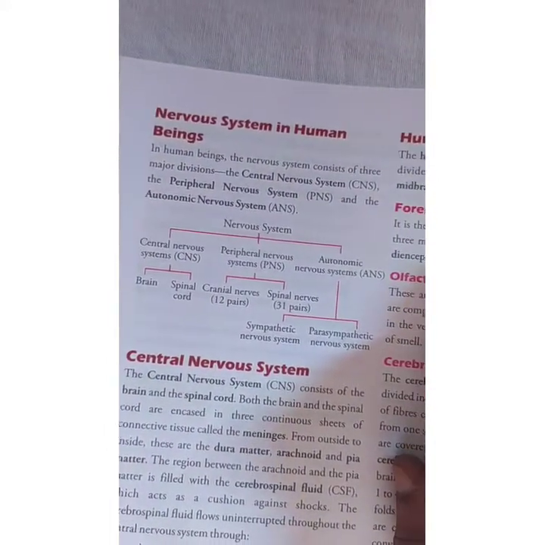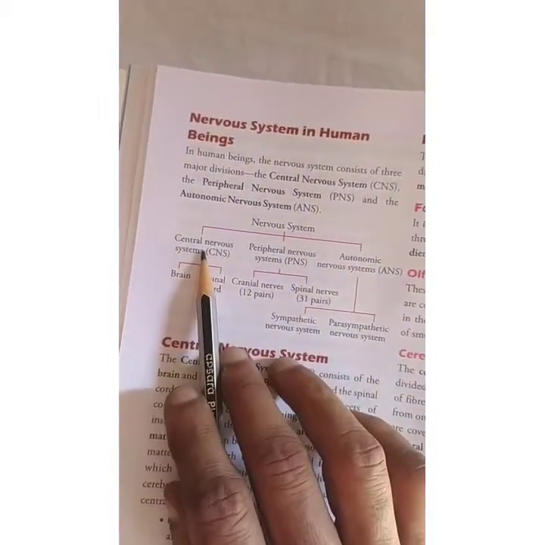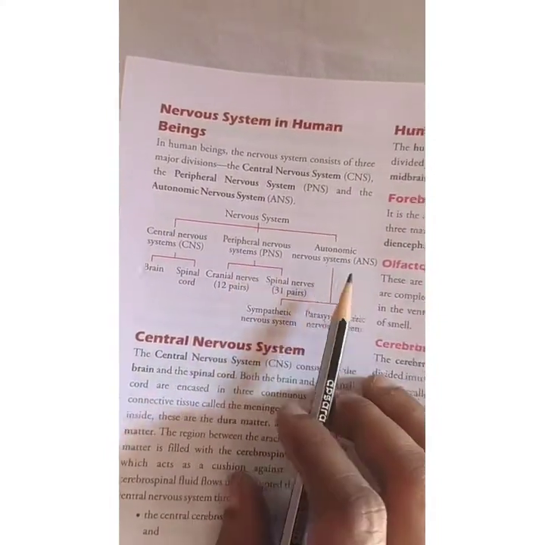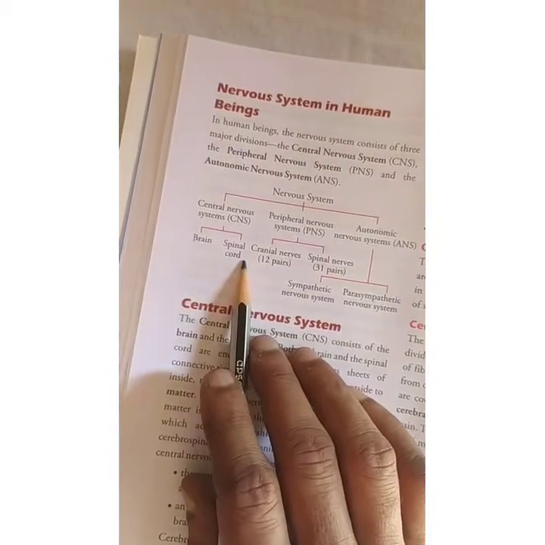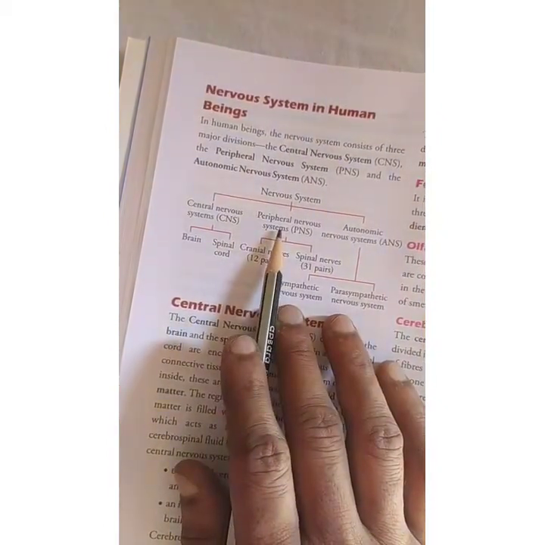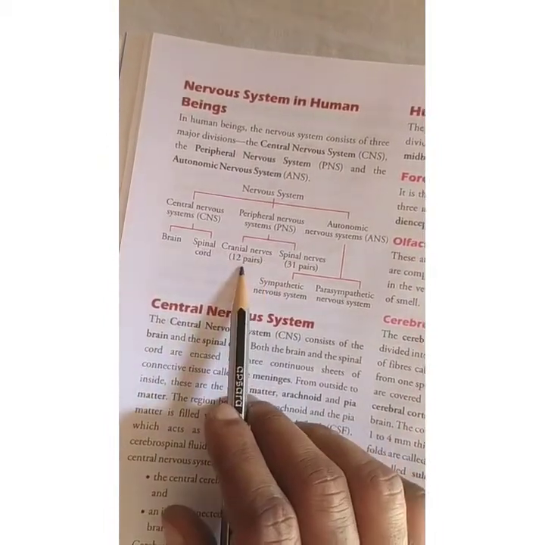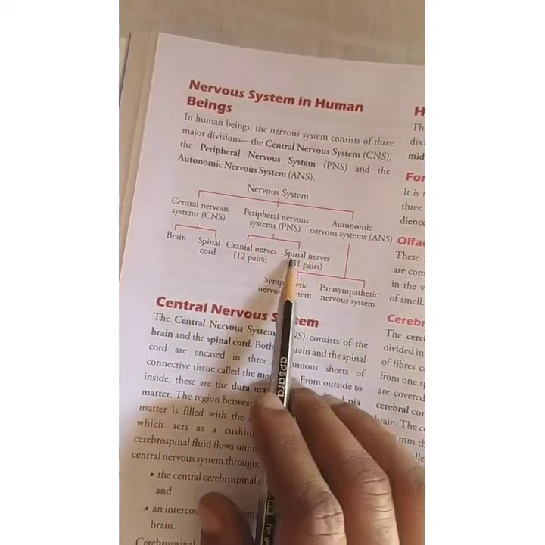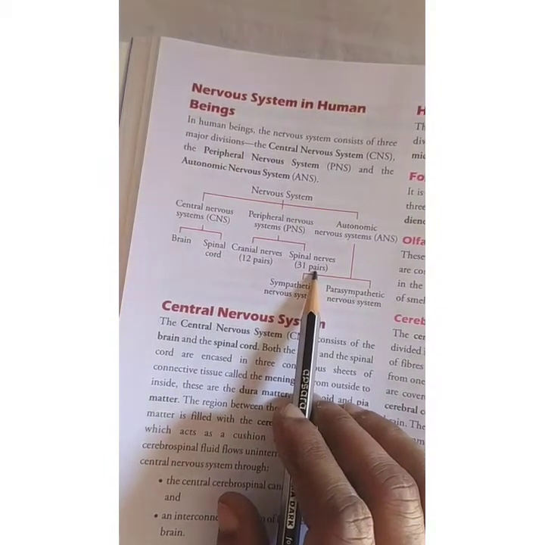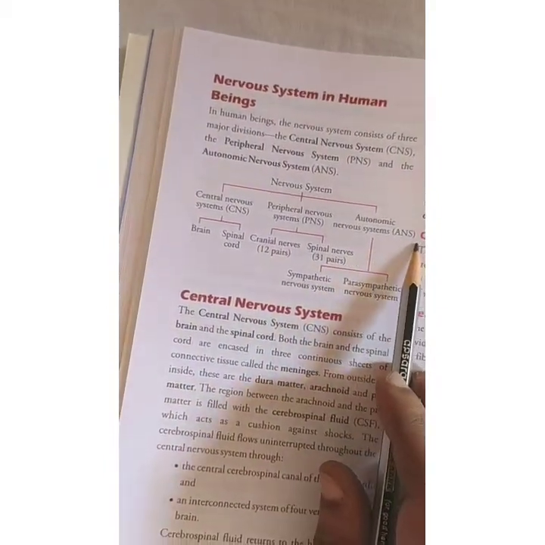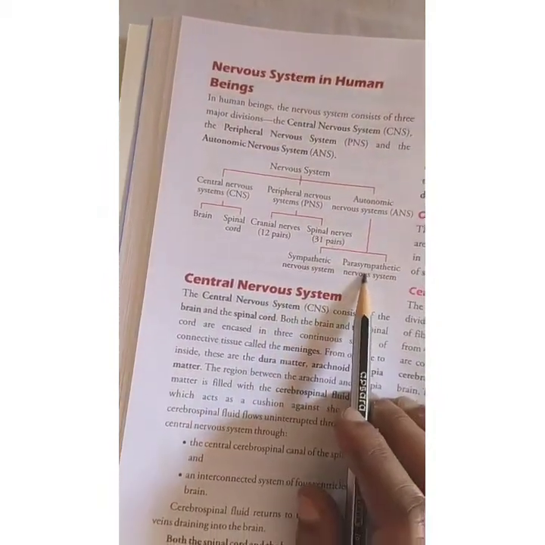Today we have to start with the nervous system in human beings. There are three types of nervous system: central nervous system, peripheral nervous system, and autonomic nervous system. Central nervous system consists of two parts, brain and spinal cord, whereas peripheral nervous system is made up of two parts, that is the nerves which arise from the brain called cranial nerves, which are 12 pairs, and nerves which arise from the spinal cord called spinal nerves, which are 31 pairs. The autonomic nervous system or ANS is further divided into two parts, sympathetic nervous system and parasympathetic nervous system.